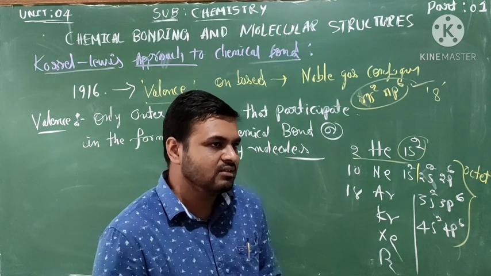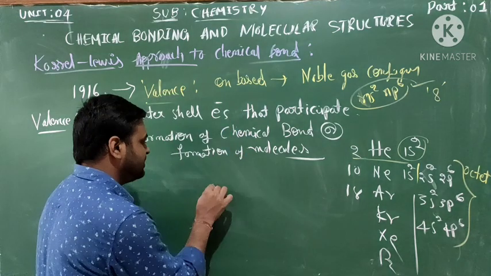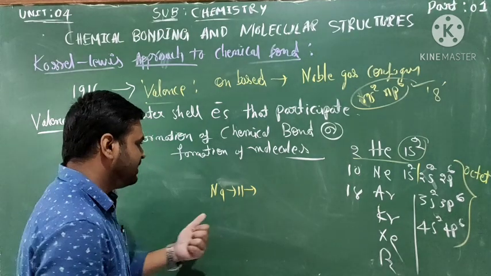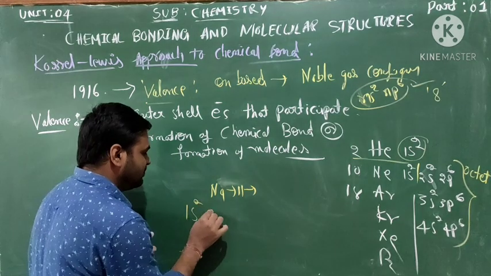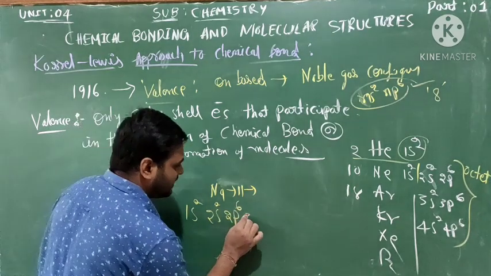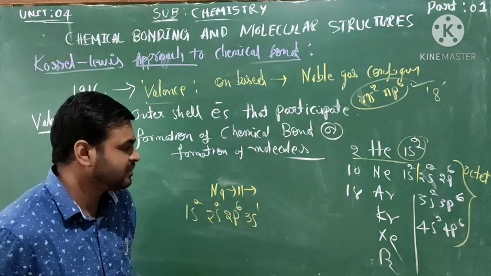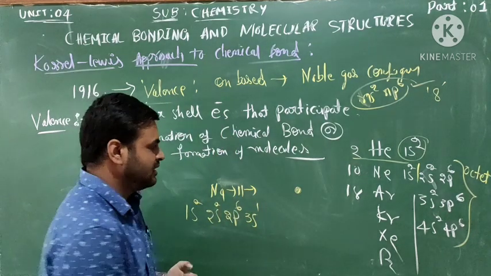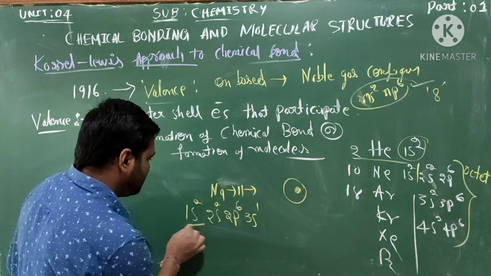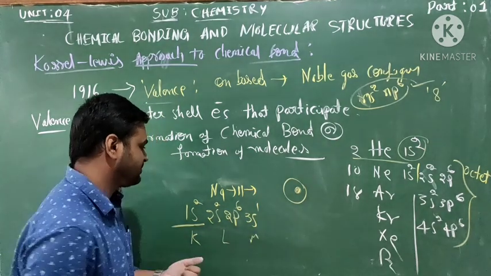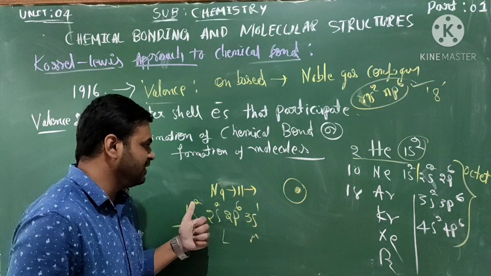How do you identify outer shell electrons? For example, sodium, its atomic number is 11, which means 1s2, 2s2, 2p6, that is 10, and 3s1. This is the nucleus, this is the first shell, the K shell, this is L, this is M. The K shell is completely filled with 2 electrons.